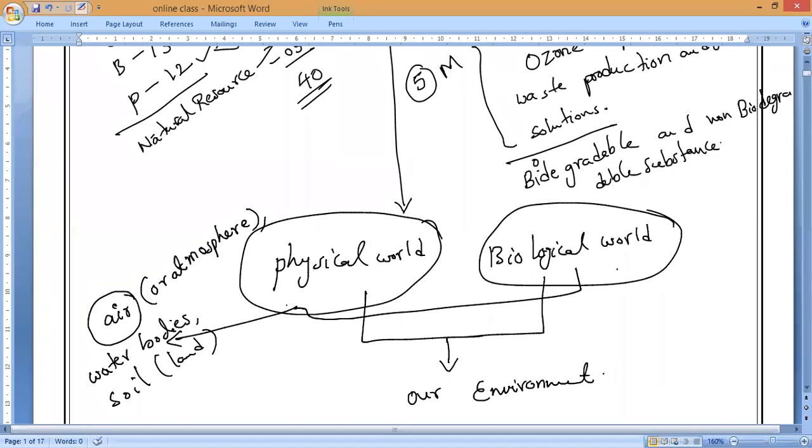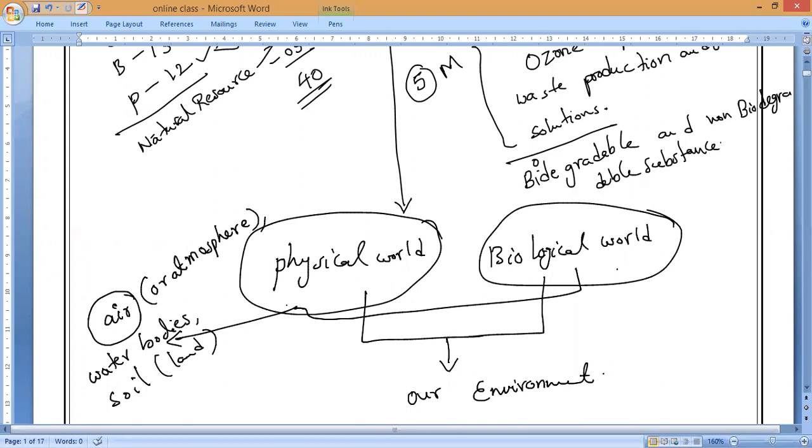That is what we used to call decomposers, like bacteria, viruses, fungus, everything. So all these constituents of the environment depend on one another. Do you understand? We depend on plants, plants depend on some other thing, animals depend on plants, and we depend on animals, and somebody depends on us, like that.